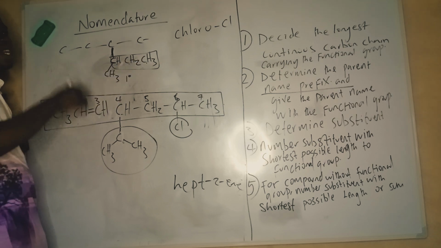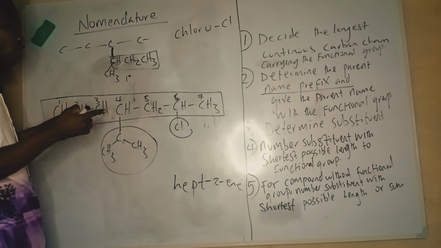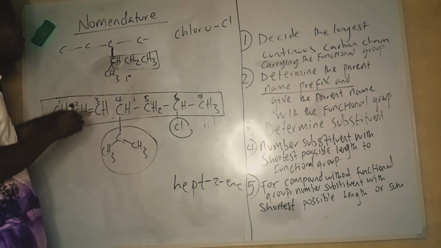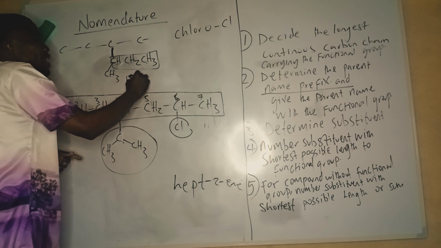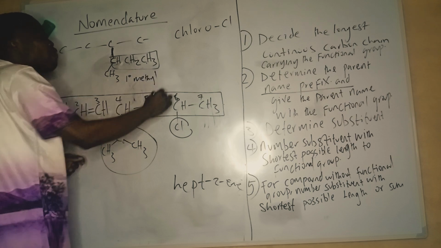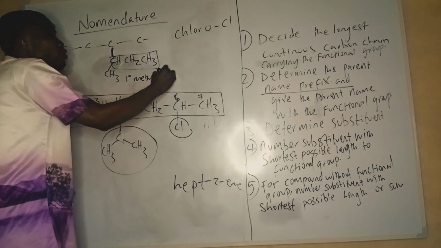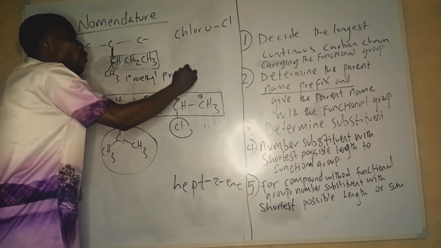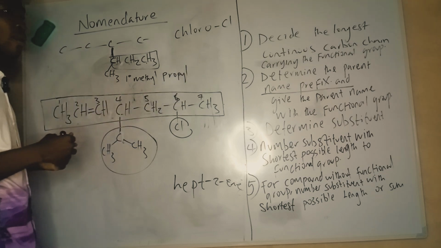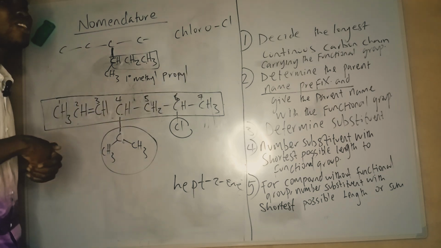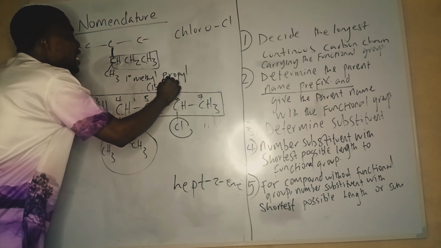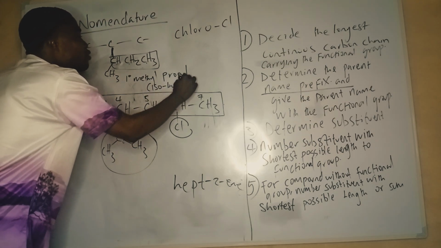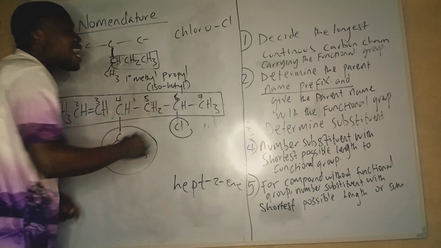But which of the 1s is it on? We don't just call it 1, we say 1'. So if I were to name it, we say 1' methyl. What is then the normal substituent? Propyl. 1' methyl propyl. Some conventional textbooks take this as isobutyl.